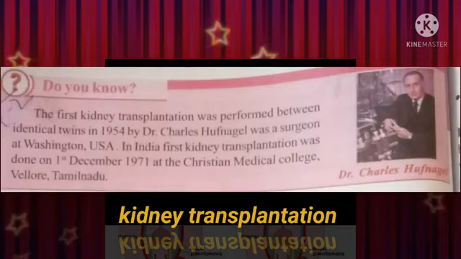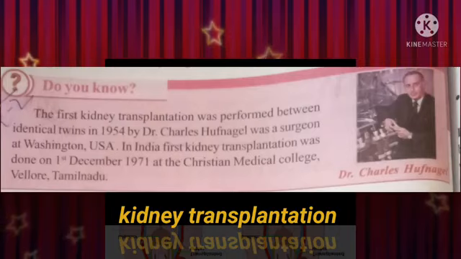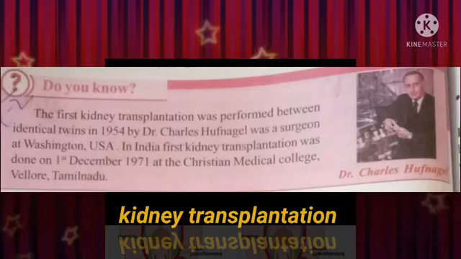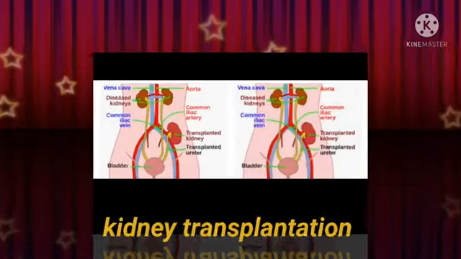The first kidney transplantation was performed between identical twins in 1954 by Dr. Charles Hufnagel, a surgeon in Washington, USA. In India, the first kidney transplantation was done on 1st December 1971 at the Christian Medical College, Vellore, Tamil Nadu.